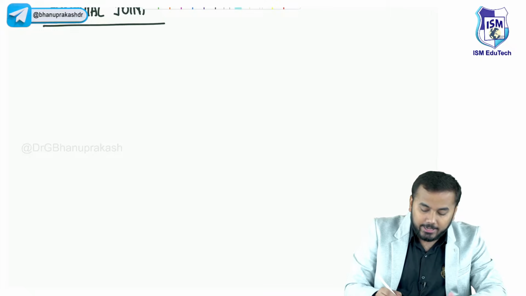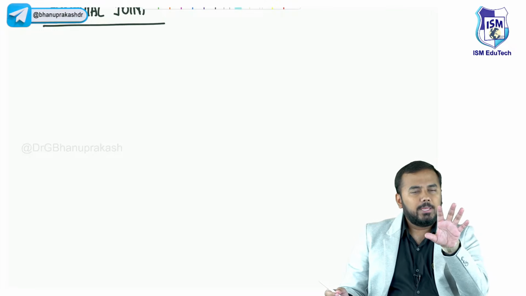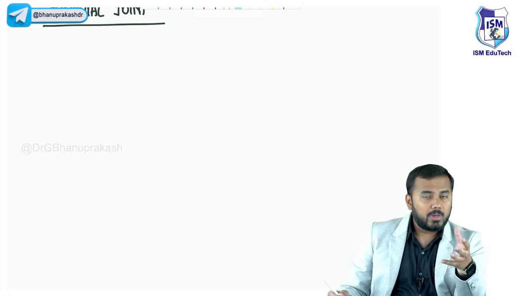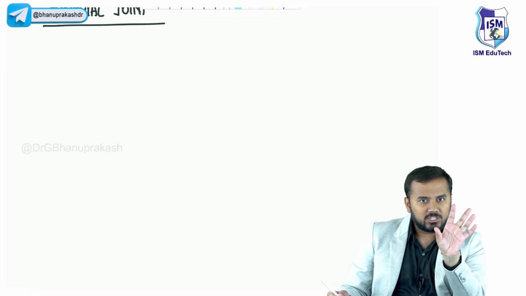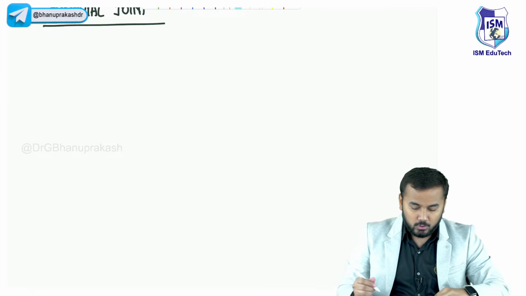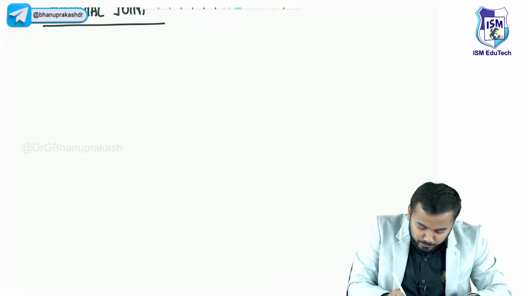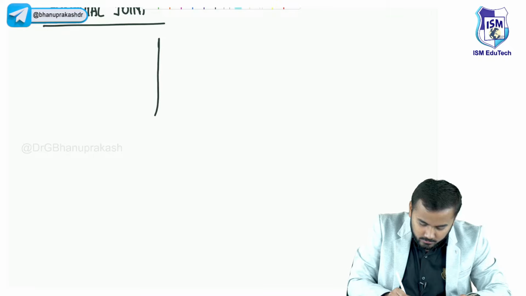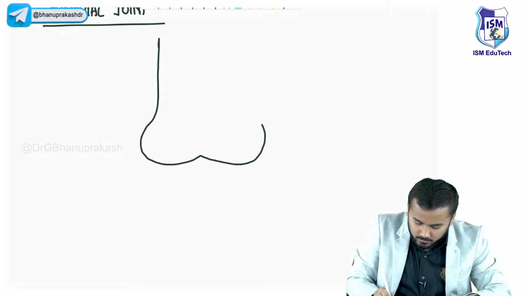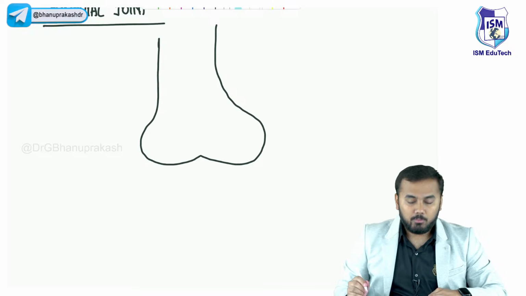Now regarding these synovial joints, guys, you know the typical structure of a joint. In your +2 biology textbook, you will see a typical structure of a joint. So what is a typical structure of a joint? Let us say this is one bone.